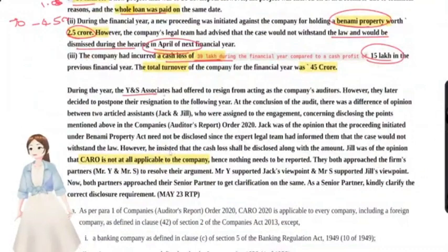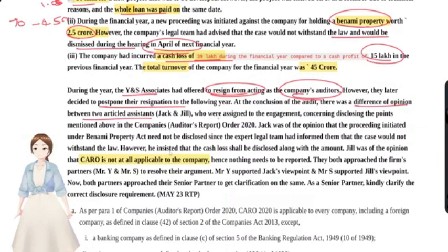During the year, Y&S Associates had offered to resign from acting as the company's auditor. However, they later decided to postpone their resignation to the following year. At the conclusion of the audit, there was a difference of opinion between two article assistants who were assigned to the engagement concerning disclosing the points mentioned in CARO 2020. We have to first check whether CARO is applicable or not for this company.